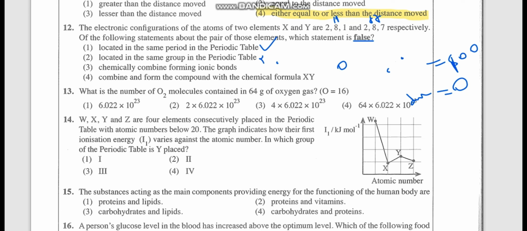Chemically combine forming ionic bonds? Yes, sodium chloride. Combine and form the compound with the chemical formula XY? It's very true, because this one's valency is 1, and this one's valency is also 1. So interchange, 1 cancels, so XY. The false answer is the second one.